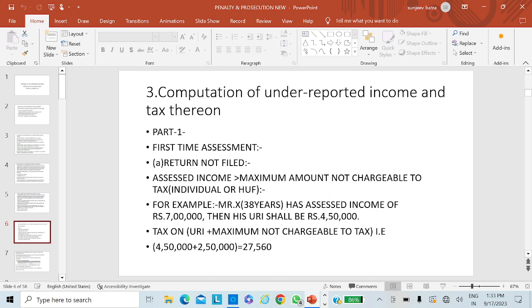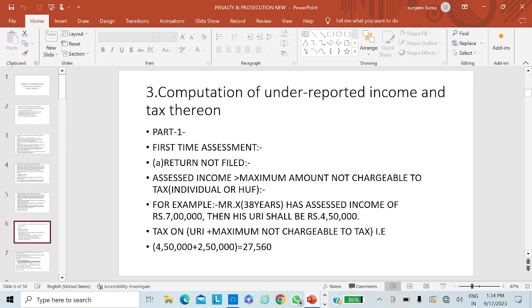In the case of a company, the assessed income is 1 lakh and the rate of tax for domestic companies is 30%. In that case, 30% is charged on the 1 lakh rupees, that will be 30,000. Apart from that, there may be cases of cess also, and surcharge also.